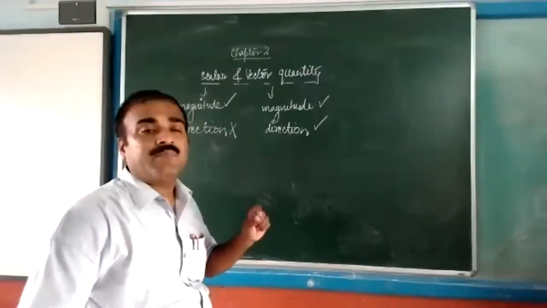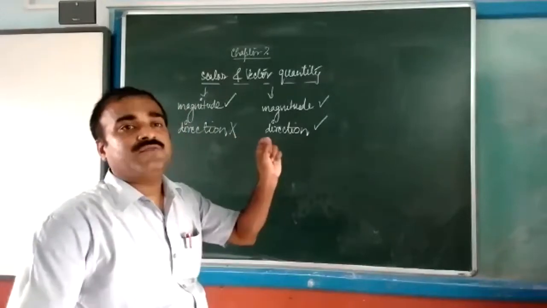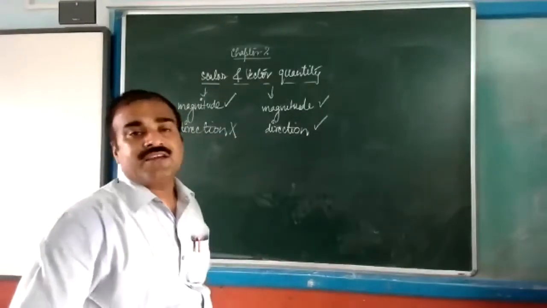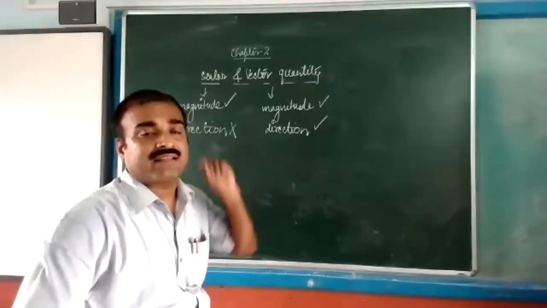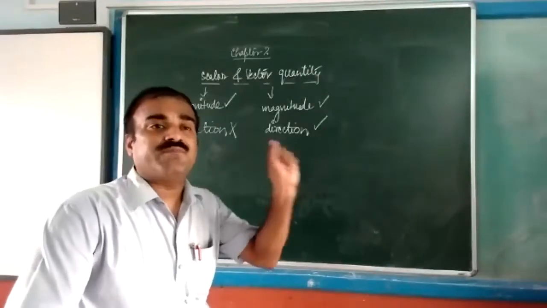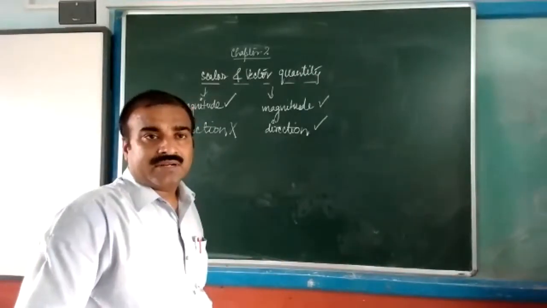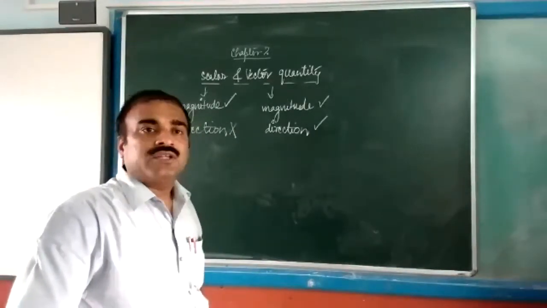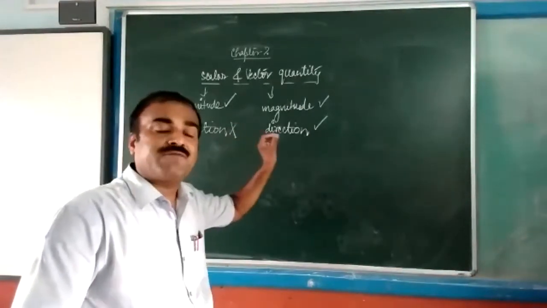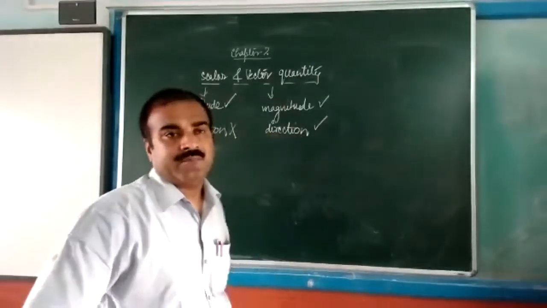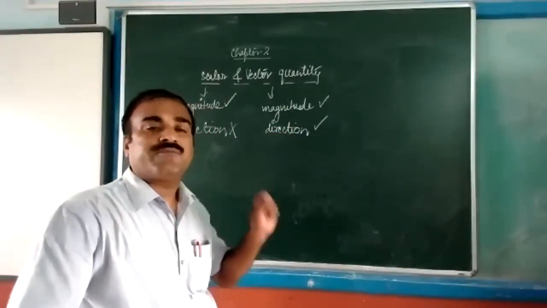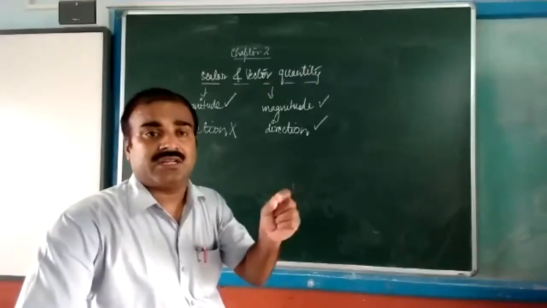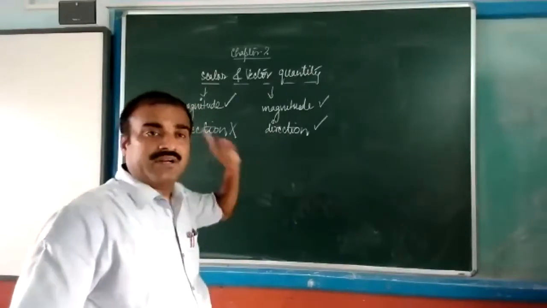Just as an example, 5 meter moving in any direction: the magnitude means 5 meter, only this thing. That is a scalar quantity. But 5 meter moving in a specific direction, for example 5 meter moving in the north direction, that is a vector quantity.